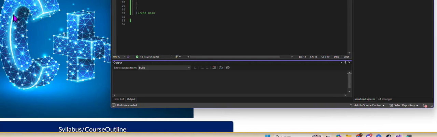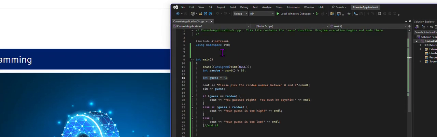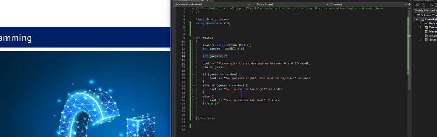Well, let's further enhance this program. We're going to add some loops to this. So what we're going to do is make this so we can actually use this too high, too low thing that I've added here to keep going until we get it correct. So I'm going to use a while loop for this. I've already got a guess and random number chosen. I've got my input and all this. So what I'm going to do is what I'd like to refer to as wrapping a loop around code that already exists. So I need to know where I need to put my loop.